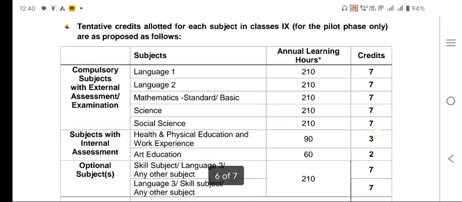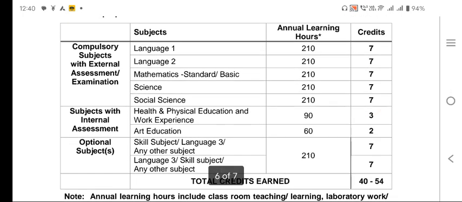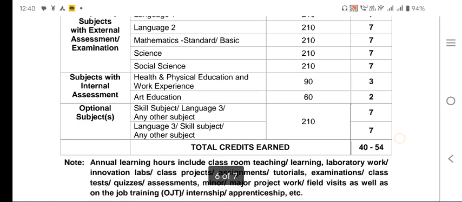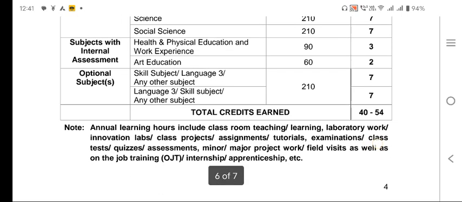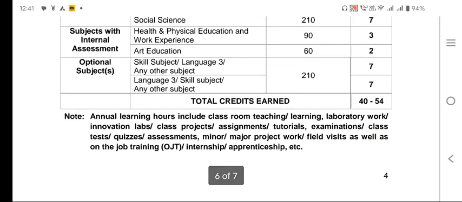So there is a tentative class 9 structure: language 1, 210 hours, 7 credits; language 2, 210 hours, 7 credits; mathematics, 210 hours, 7 credits; science, 210 hours, 7 credits; social science, 210 hours, 7 credits; and health physical education, 90 hours for 3 credits; art education, 60 hours for 2 credits; skill subjects and language 3, 210 hours for 7 credits. So the credit will be from 40 to 54. If you are taking 6 or 7 subjects, that means your credit will be increased.